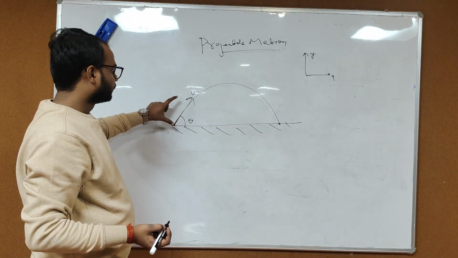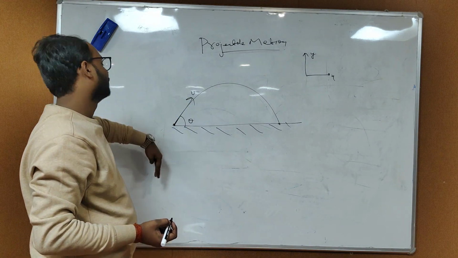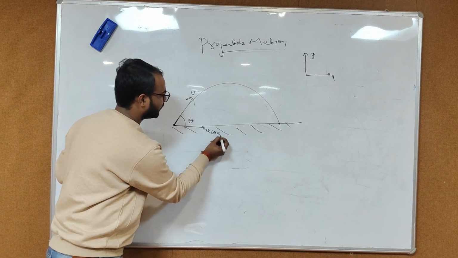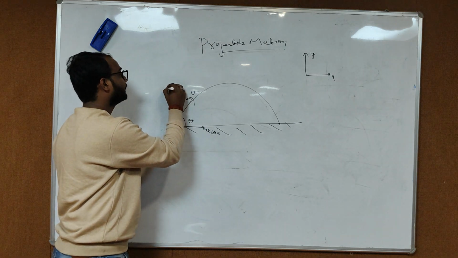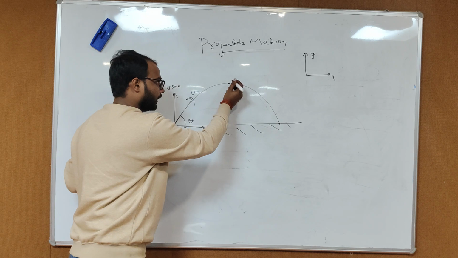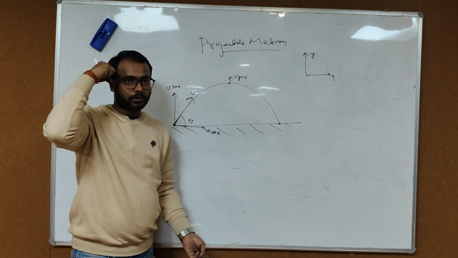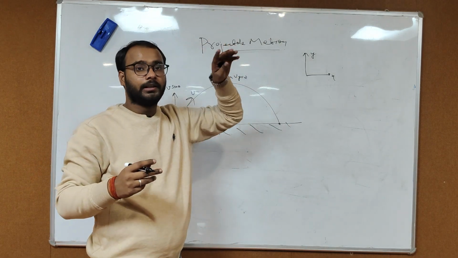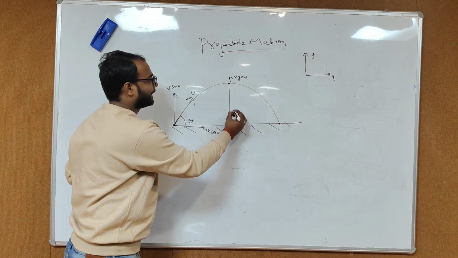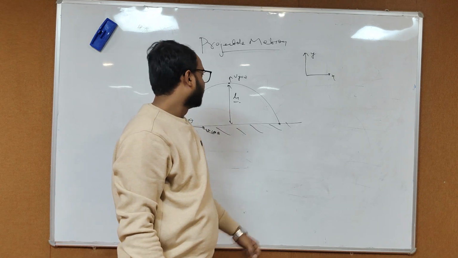The velocity here is v, so bifurcate it into the x-axis and y-axis. In the x-axis the velocity is v cos theta, and in the y-axis it is v sin theta. This is the topmost point where the vertical velocity will be equal to 0, meaning at that point the velocity in the y-axis will be equal to 0. So this is the maximum height attained during the trajectory.